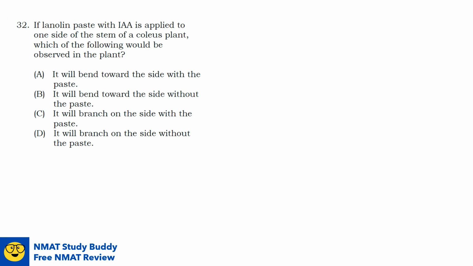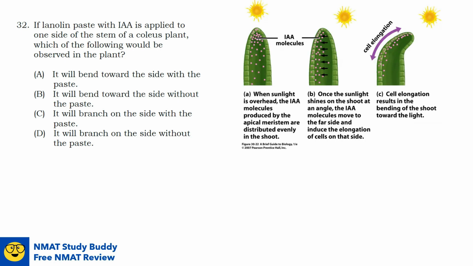Question number 32. If lanolin paste with IAA or indole acetic acid or auxin is applied to one side of the stem of a coleus plant, which of the following would be observed in the plant? Remember that auxin can stimulate the initiation of cell division. That is why, as mentioned earlier, greater cell elongation occurs at the region of the stem with more auxin molecules, resulting in the bending of the stem towards the region without the auxin.